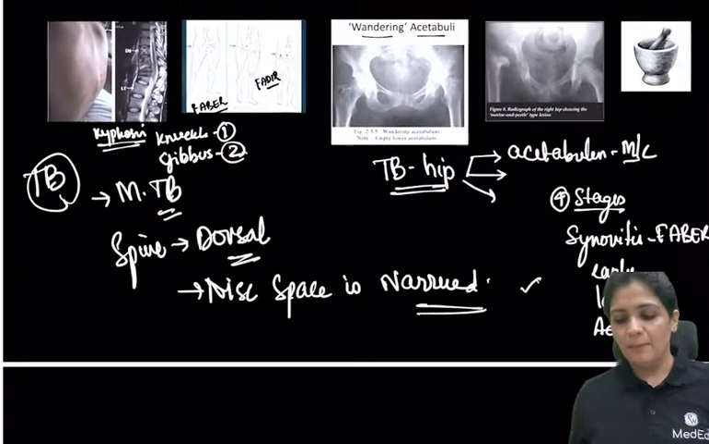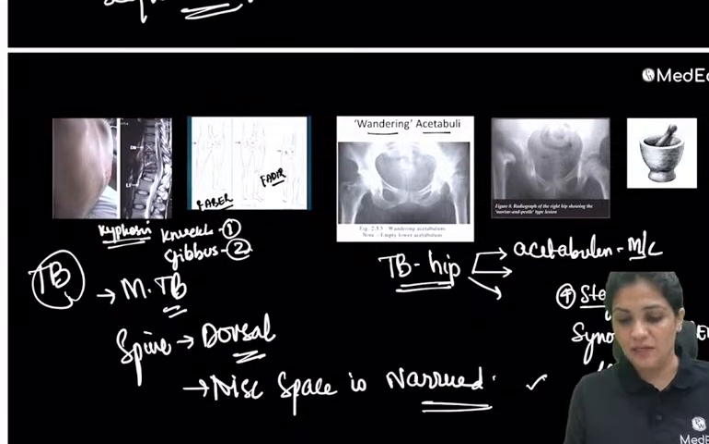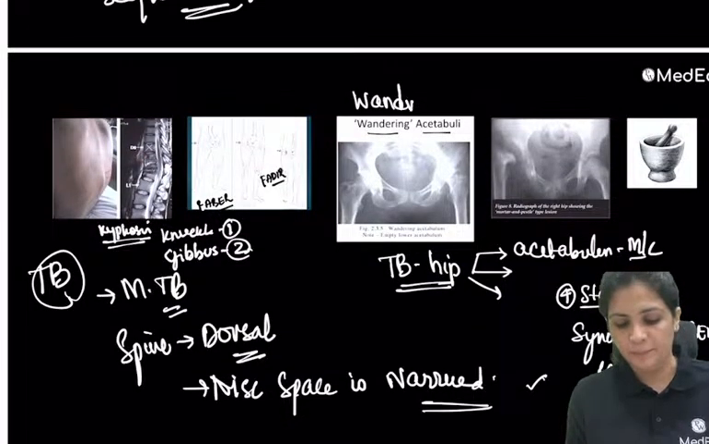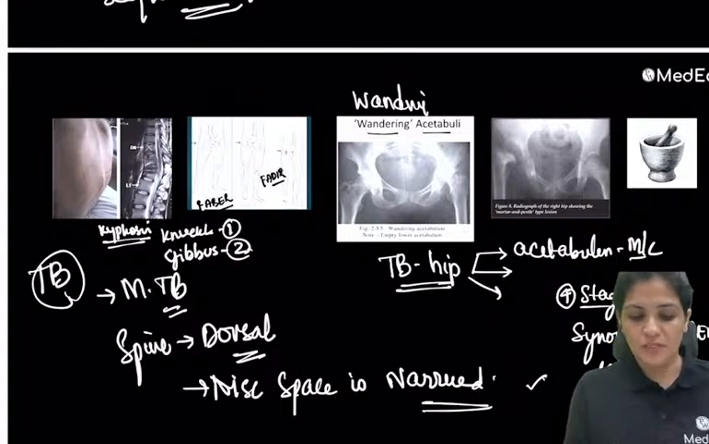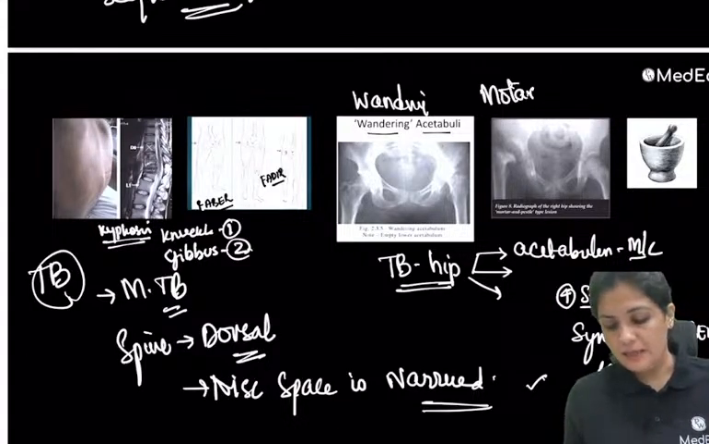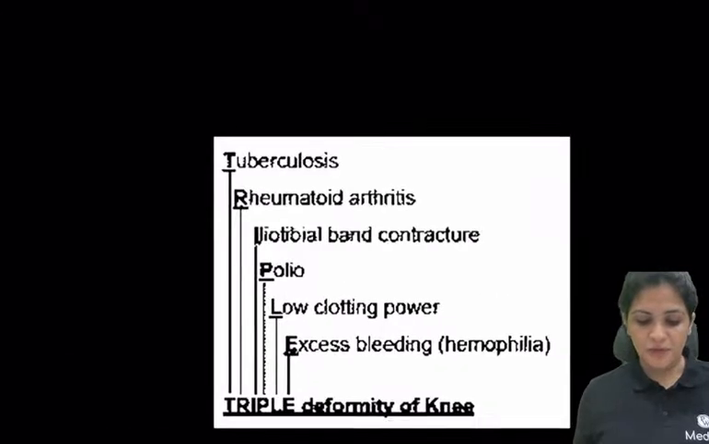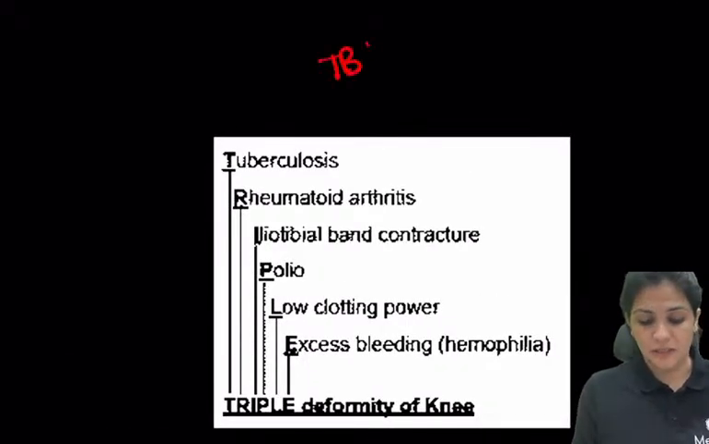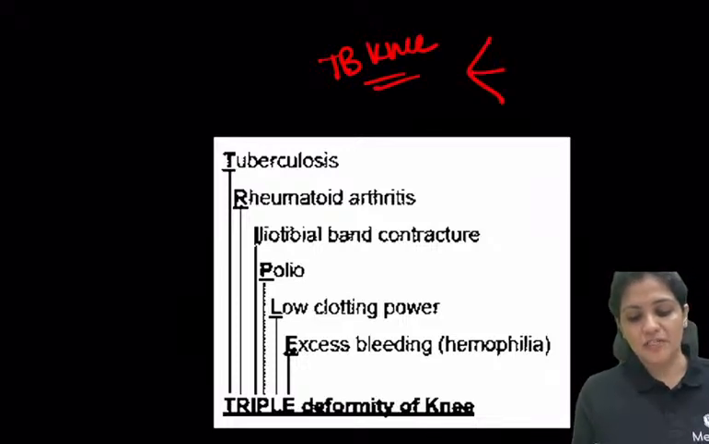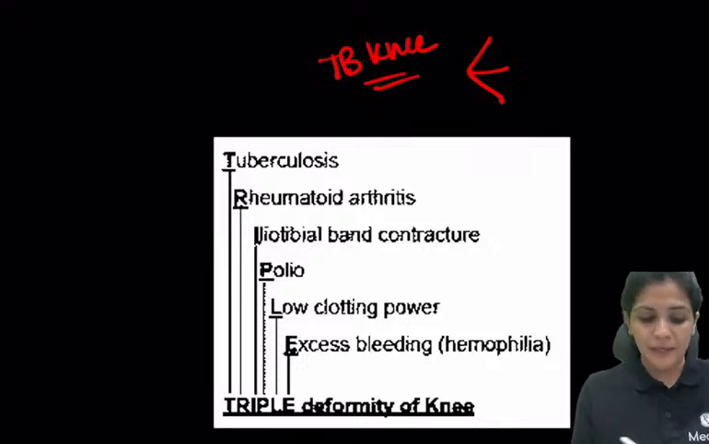And late is again complete shortening, and advanced is this wandering acetabuli and mortar and pestle. So there is a wandering acetabulum and the mortar and pestle type. It's very, very important. Mortar and pestle appearance is seen in case of tuberculosis. About TB knee, this is the triple deformity you see in tuberculosis. Again, there are four stages you have to remember: synovitis, arthritis, and triple deformity.